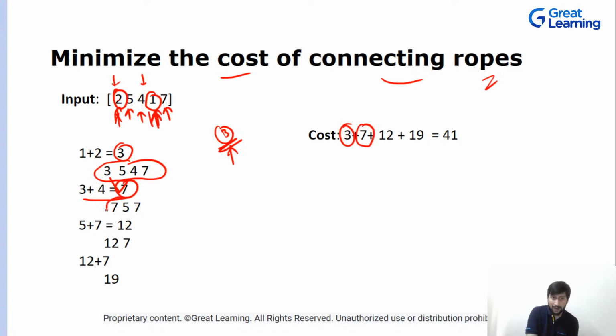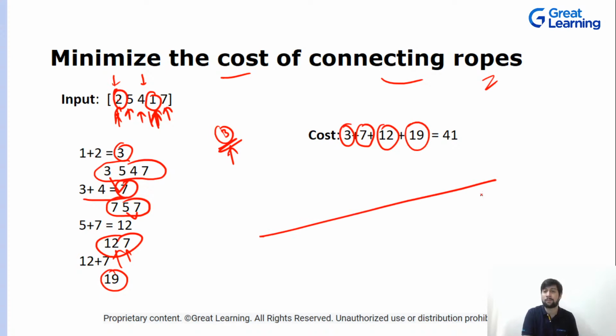Then you added them again into the array. Now again you pick 5 and 7, you add them, that is 12, this is the cost, and 12 and 7 at the end. Now these are the two left, so you pick up these two ropes and combine them. The cost is nothing but 19, and now you have one complete rope.